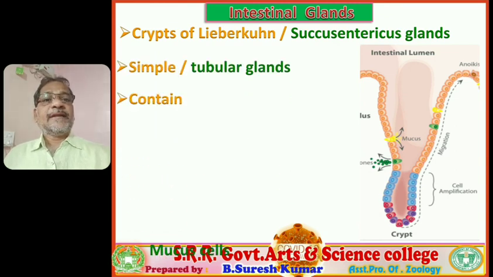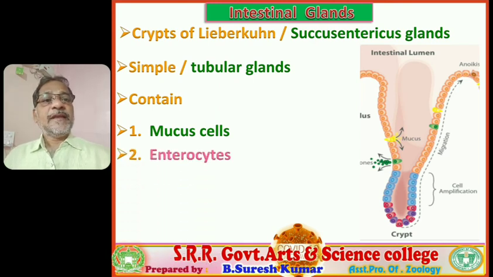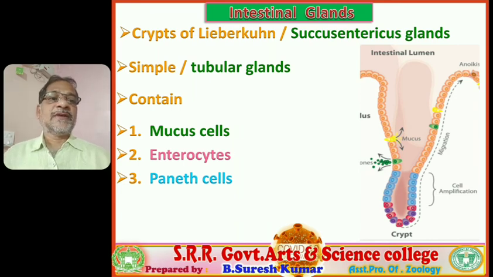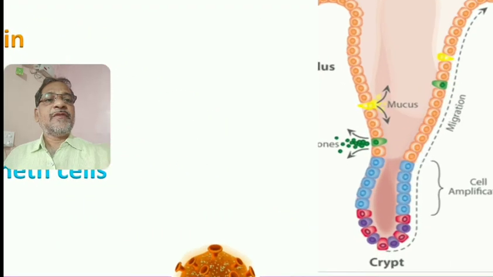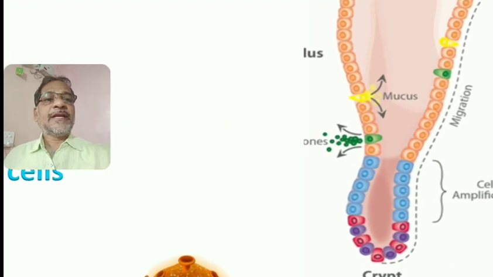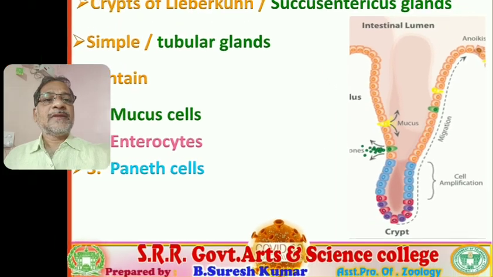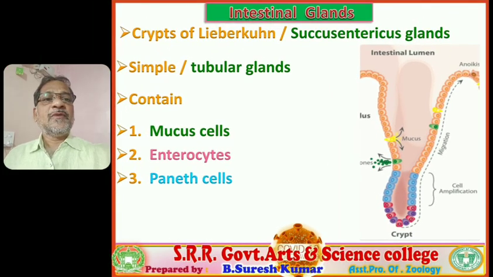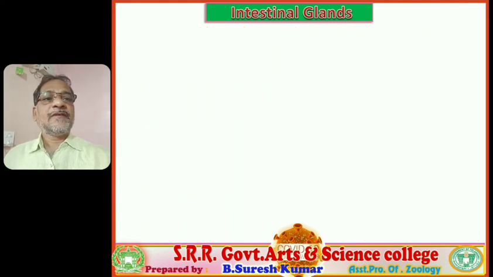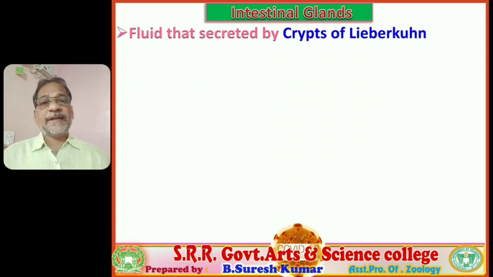They contain various kinds of cells: mucus cells, enterocytes, and Paneth cells. Three variants of cells are there, provided in different colors. You observe the mucous cells are orange, and next at the base pink-colored Paneth cells are there, and enterocytes are represented in blue. Three variants of cells are present associated with the succus entericus gland.